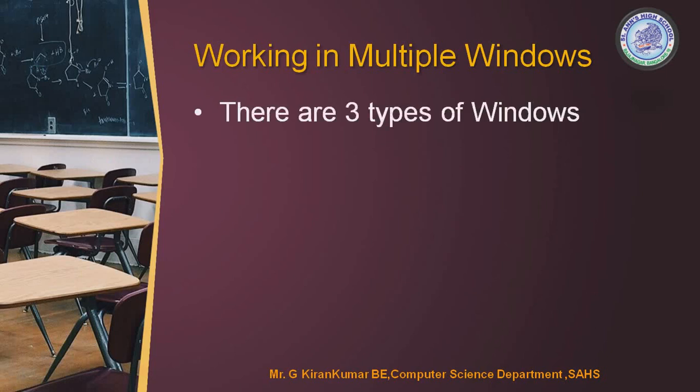What are the 3 types of windows? First one is the cascade window, not the window which is present at a school or a home or anywhere. It is the cascade window in your Windows. Yes, cascade means what? Let me tell you. Cascade. Yes. See, one behind the other.